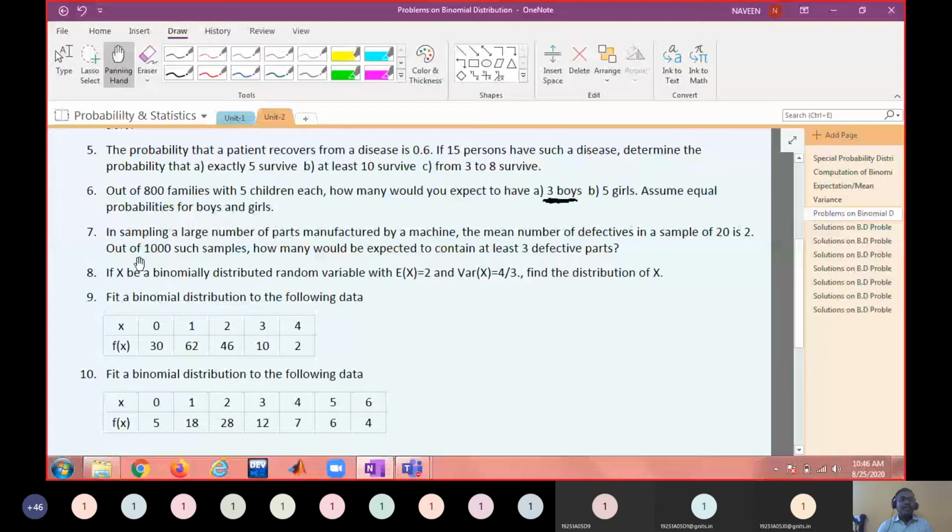Out of 1,000 such samples, how many would be expected to contain at least 3 defective parts?